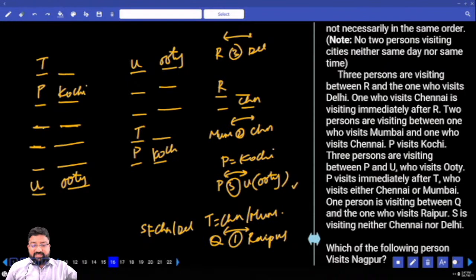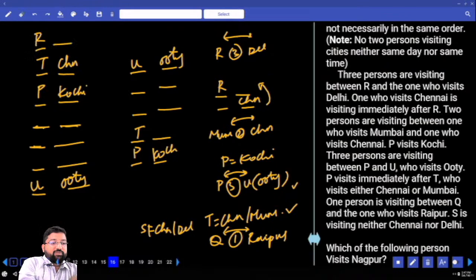And then there's one important point which says T is either from Chennai or from Mumbai. If T is from Chennai, immediately before Chennai is R. I got all my 7 places. Yes or no? Chennai and Mumbai, how many? So it cannot be above 1, 2. This is Mumbai.